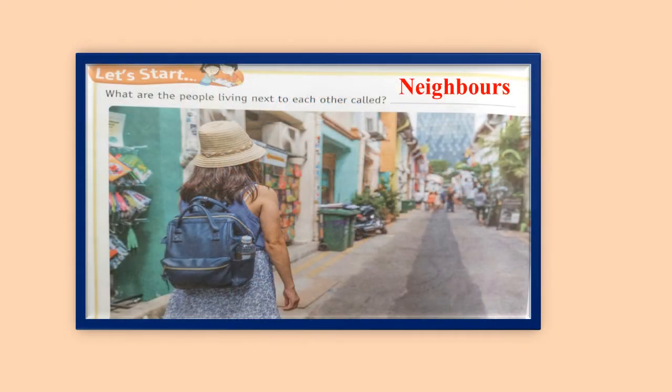First of all, see this question. What are the people living next to each other called? They are called neighbors. If people live next to each other, nearby your house, they are called your neighbors. Same way, if any other countries are nearby our country, they are called our neighboring countries.